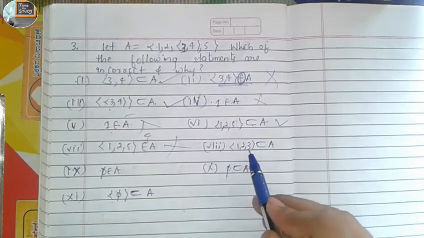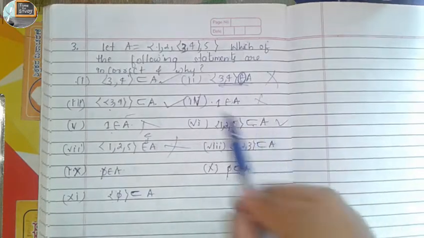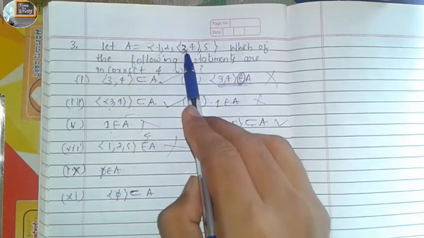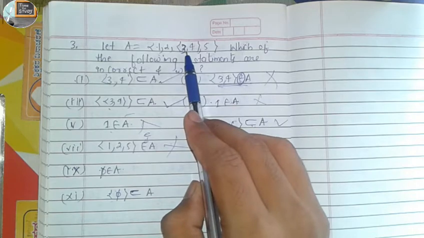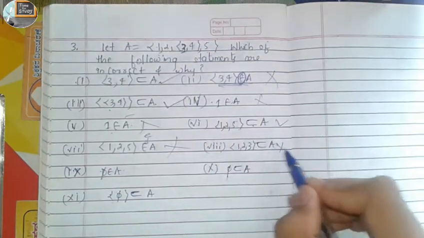Now, {1, 2} is a subset of A. {1, 2, 3} is a subset of A. {1, 2, {3}} has a double bracket, right? Double bracket, inner bracket. That is why this is a wrong statement.